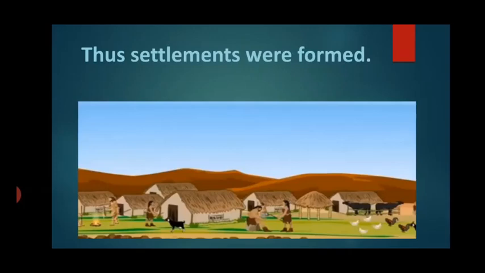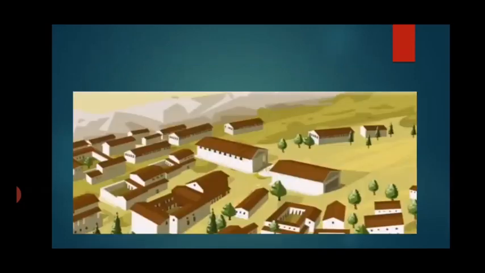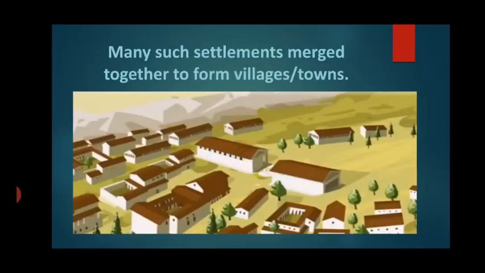Many such small settlements merged together to form villages or towns. There were two small villages, they came together, they merged together, and then there was a big town there. So, this is how slowly and slowly settlements developed. We are talking about the cities in this lesson, the places we live in. So it is very necessary for us to know how these places came into existence, isn't it?